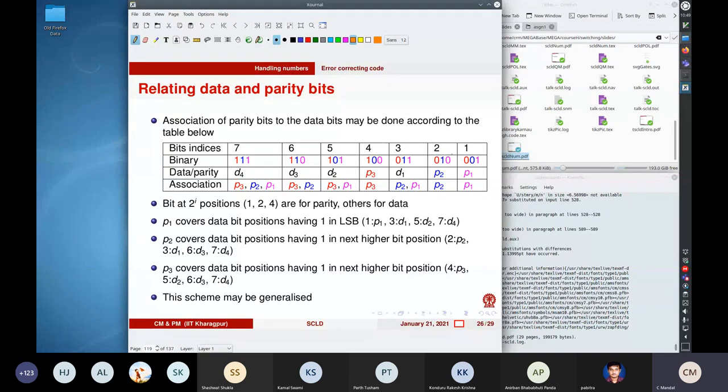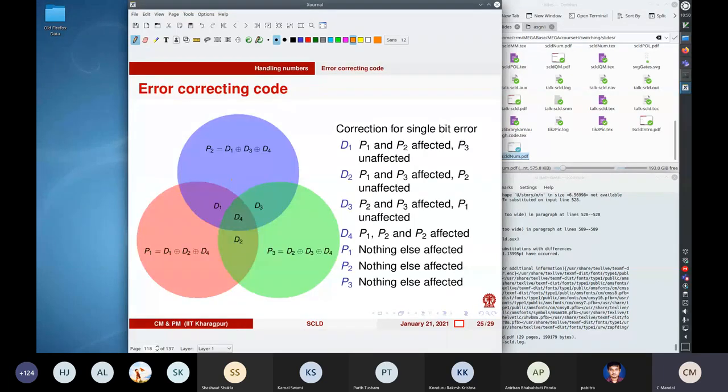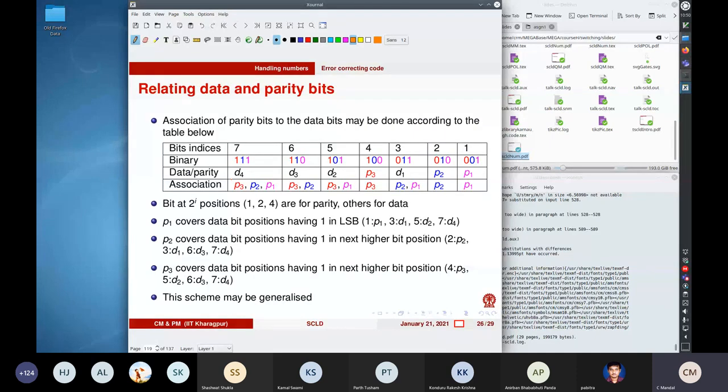is P3. So suppose this is how we index the bits, okay, as shown in the table, and the association which is shown in the diagram, and over here also, that same association is presented in tabular form, okay, the same association. So as you can see, D4 affects all the 3 parity bits, D3 affects only P3 and P2.